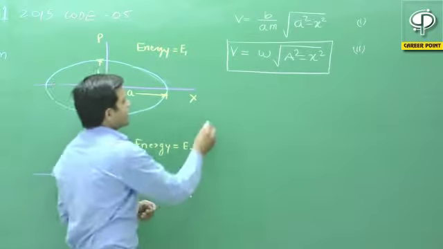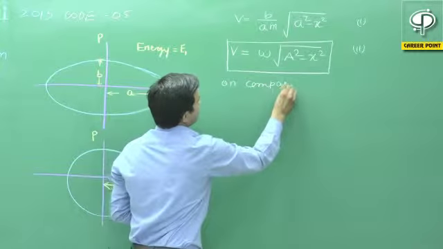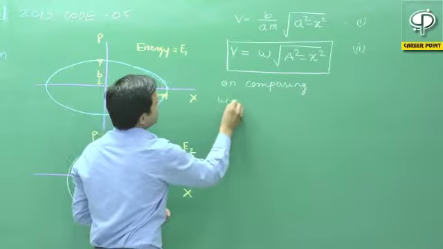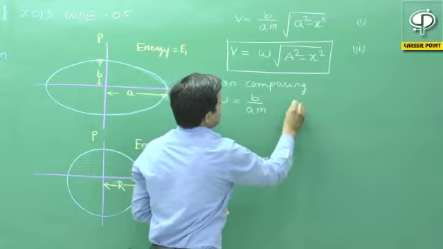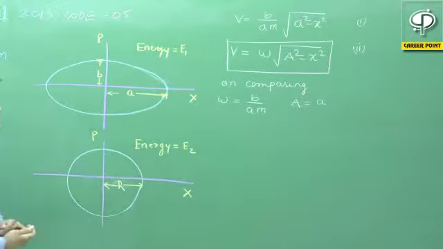On comparing both the equations, we will find that omega is equal to b by am and the amplitude capital A is equal to small a. Okay, so this is our result for the first oscillator.